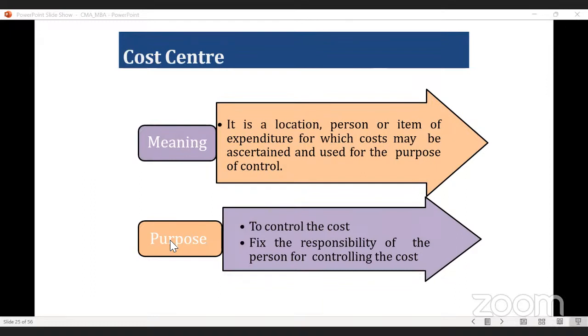Once we are fixing the responsibility, since you are production manager, the top level may ask you why the cost is more in this particular period. Yes or no? So, in order to control the cost, we need to identify the cost center. So, in order to fix the responsibility of the cost on the person for controlling the cost, we also need to consider the cost center.